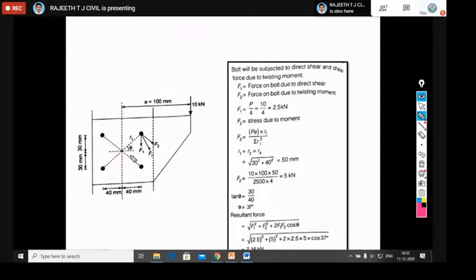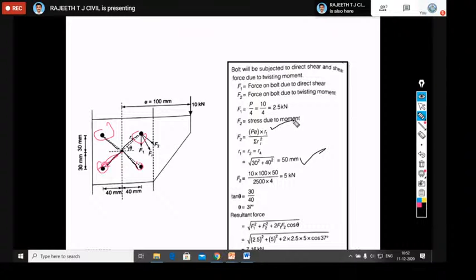Here, since the bolts are spaced at equal intervals, the R1 distance is the same for all the bolts. R1, R1, R1 for all the bolts is the same. This is your R1: square root of 30 square plus 40 square equals 50 millimeter.